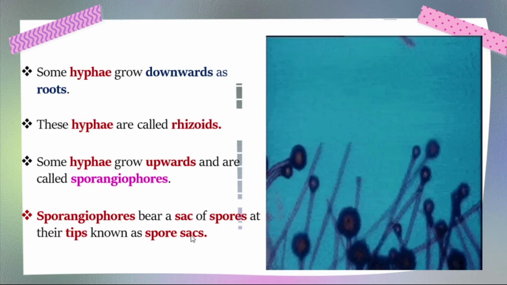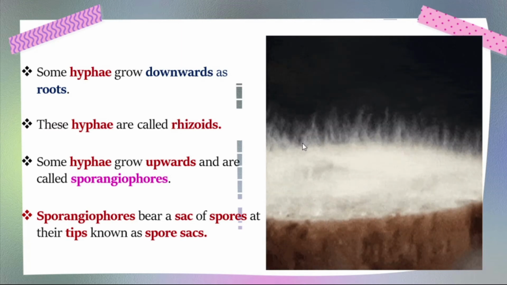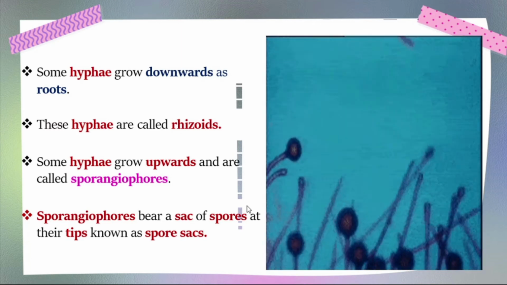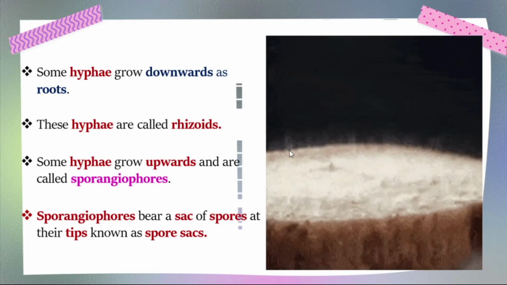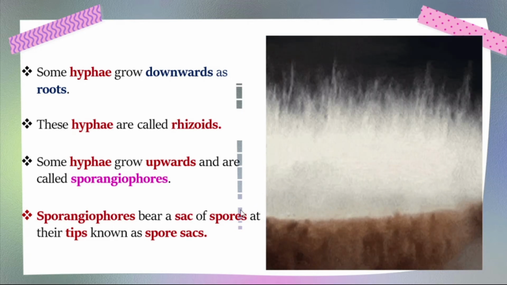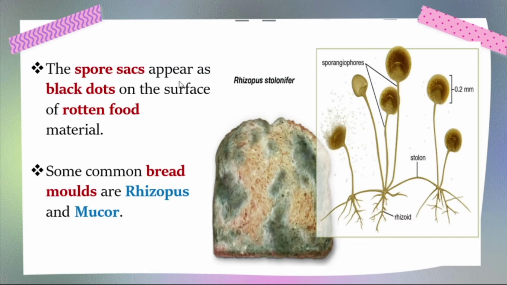Here we can see the sporangiospore, and on its tip is a sac-shaped or bag-shaped structure. It contains so many spores, so it is called the spore sac. The spore sacs appear as black dots on the surface of rotten food material.